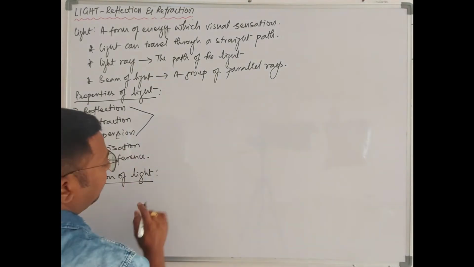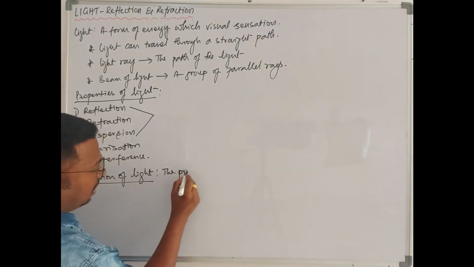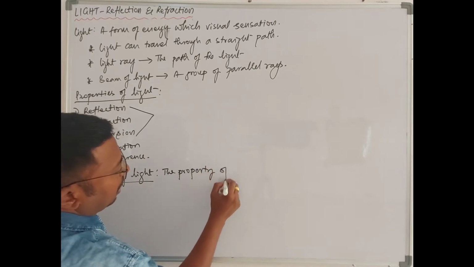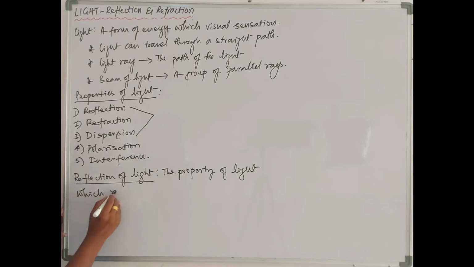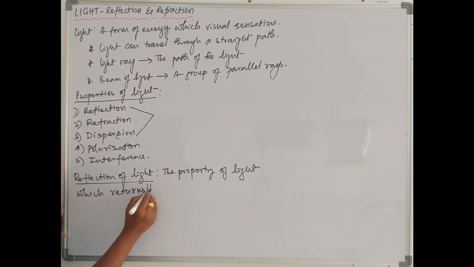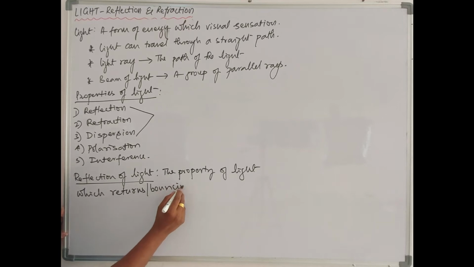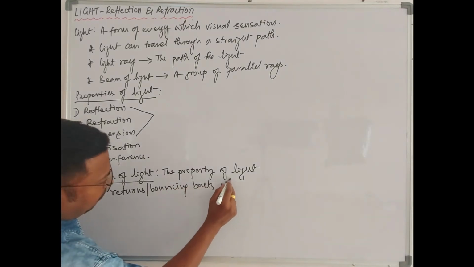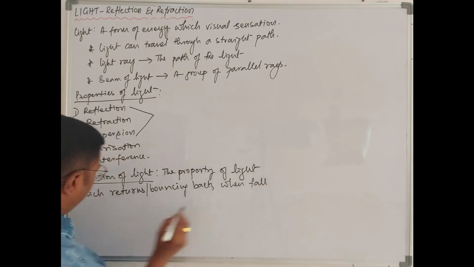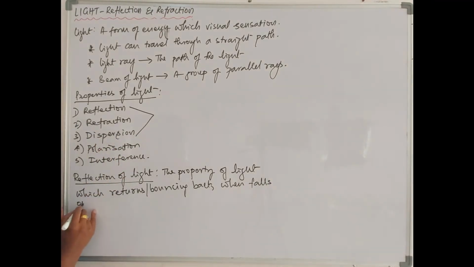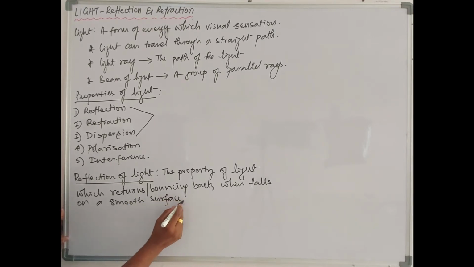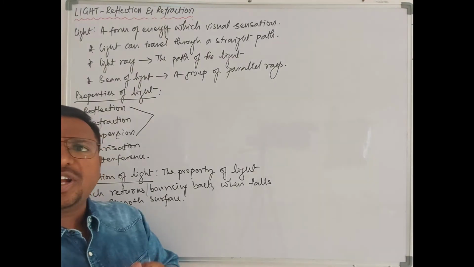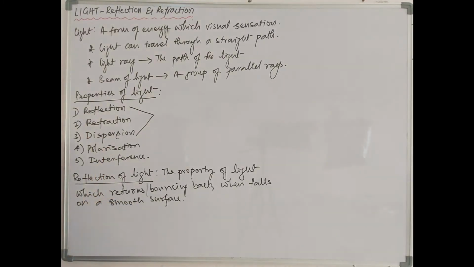So reflection of light is a property of light in which it returns or bounces back when it falls on a smooth surface, a smooth surface. That is known as reflection. Light reflection follows some specific laws. So what are the laws of reflection? Let's see.